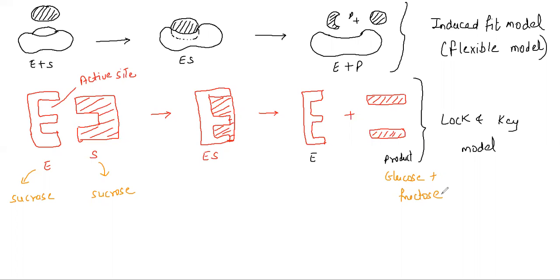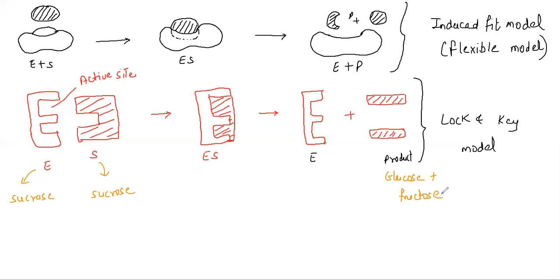This was basically the enzyme substrate reaction. I hope you have understood. If you have understood this enzyme substrate reaction, just put in the chat box, yes sir, it's clear. There are different enzymes, there are different products. If it is clear, just put in the chat box, so that we can move on to the next important part, because now we are going to see the factors affecting enzyme.